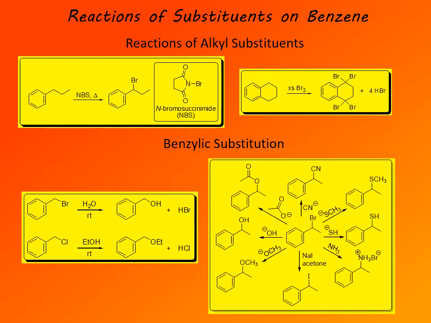And here are more numerous examples of SN2 reactions. You may have noticed that we can prepare benzylic bromide in a free radical substitution from an alkylbenzene. And so that benzylic bromide could be converted into a wide variety of different compounds by carrying out functional group interconversion in an SN2 substitution. If you wish, you can pause the video here and examine this diagram in more detail to see all the variety of reactions that can be carried out on this compound.